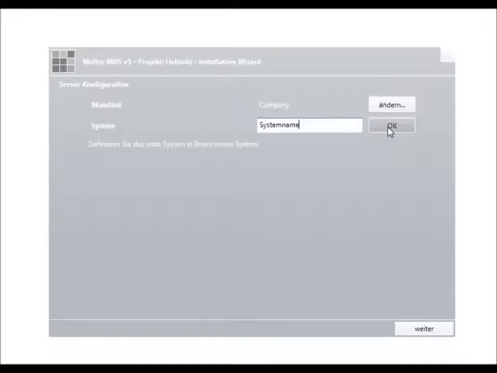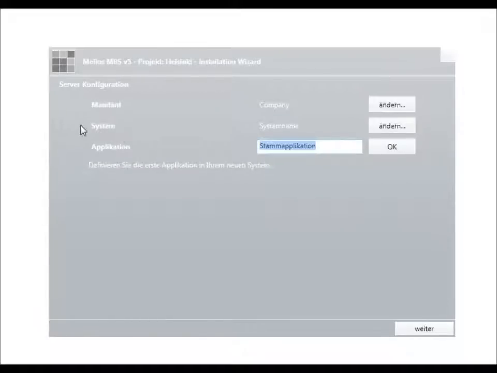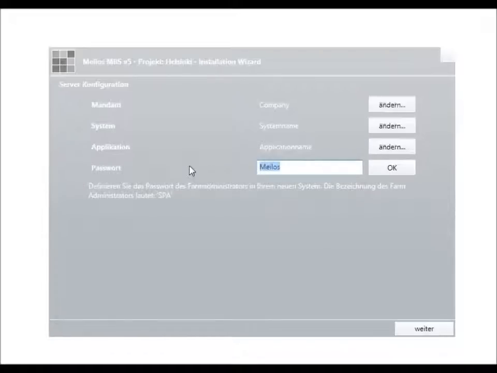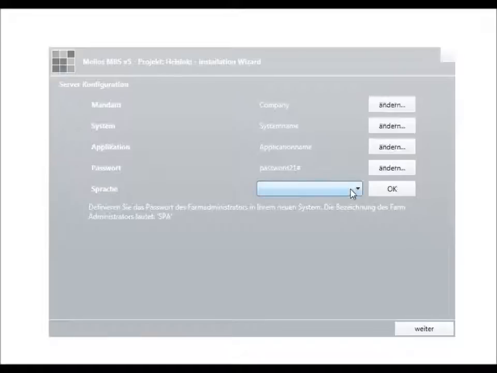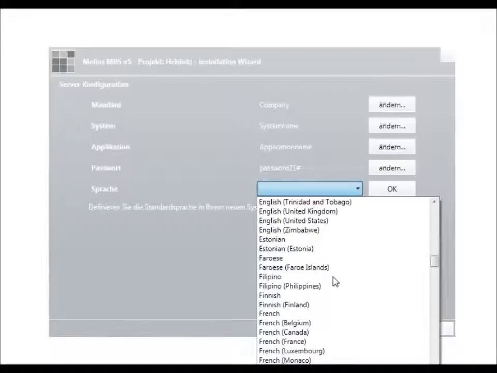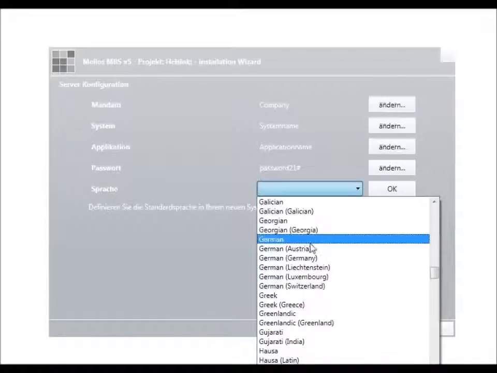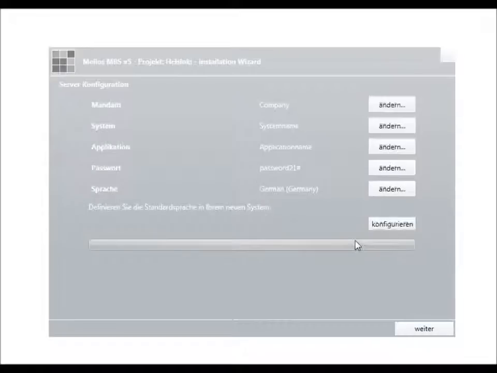The system is only a group for applications, application name, and here you define a password, and I use a copy paste password 21 sharp, and it is for the user SPA, and the user SPA is a standard farm admin. Okay, and here you can choose a language, and I use Germany, and I say okay, and now I configure the system.